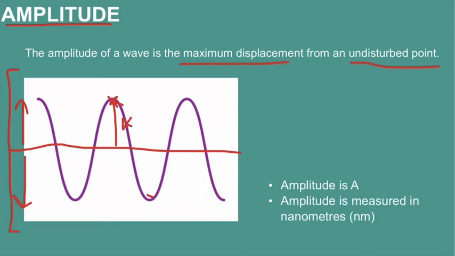It could also be this trough as well, because that's also the furthest distance away, and that could be the amplitude as well. Now we usually express amplitude as A, and it's measured in nanometers, which is a very, very small distance.